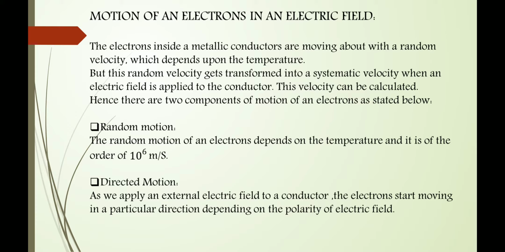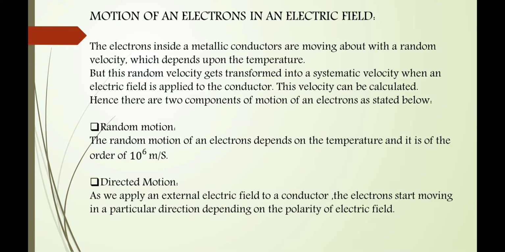So what is meant by random motion? Random motion is the motion of the electrons that depends on the temperature, and it is of the order of 10 to the power 6 meter per second.